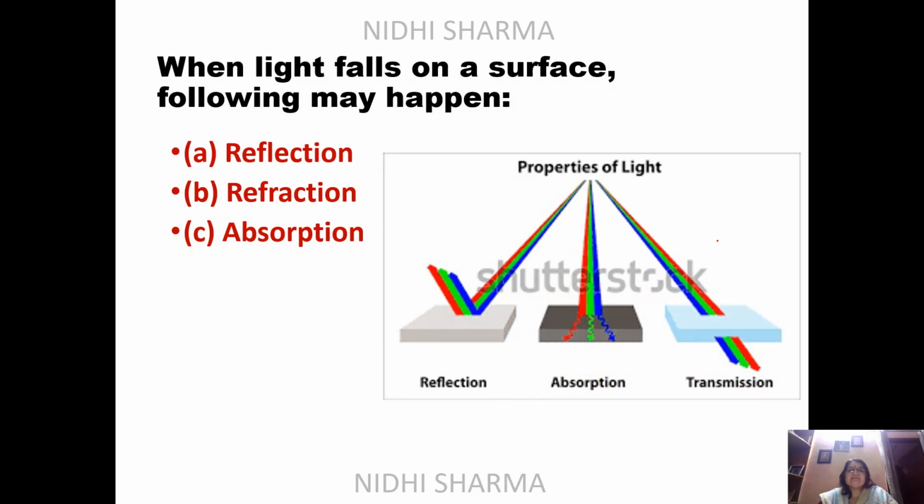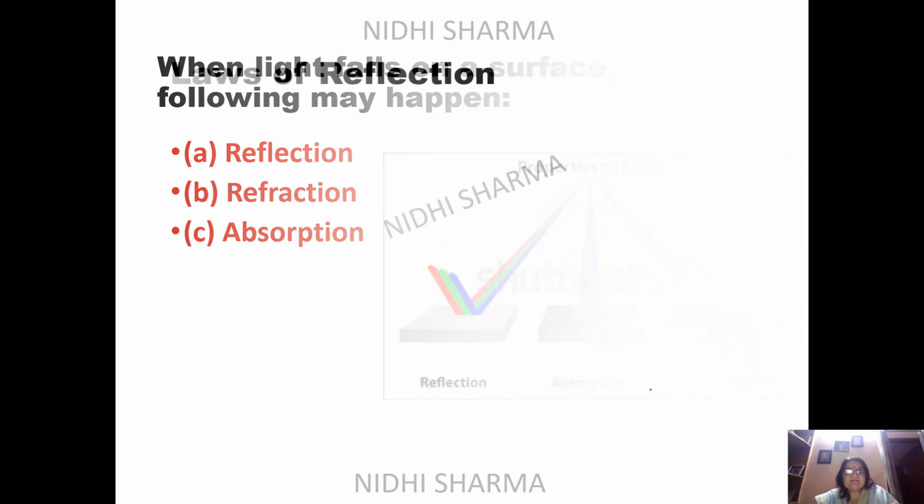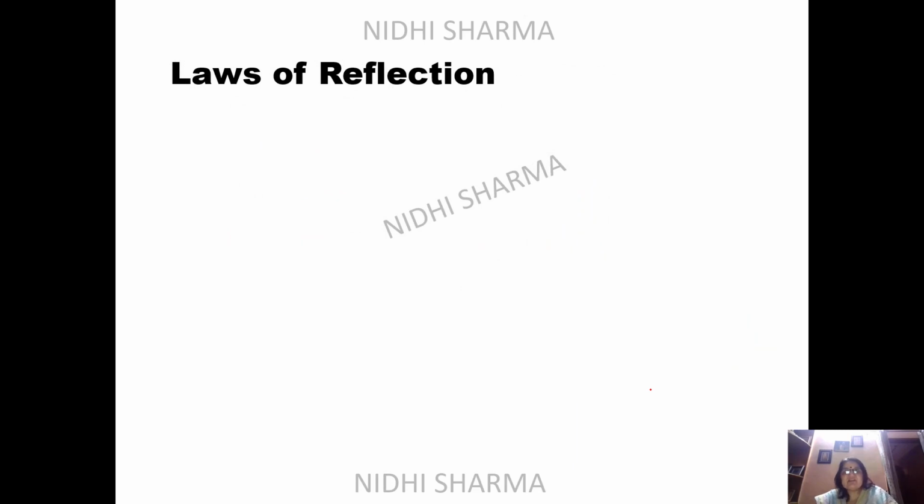Now here we generally see these three phenomena: reflection, absorption and transmission. In reflection, bouncing back of light is there. In absorption, this particular part where the light falls is absorbing the light, and transmission is when it passes through it. So you can see this kind of process. And then laws of reflection is our main topic of this chapter.